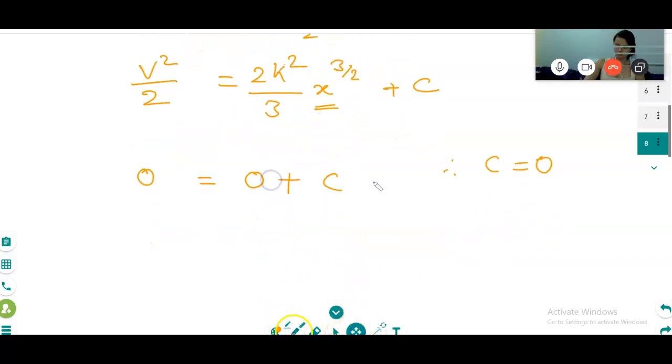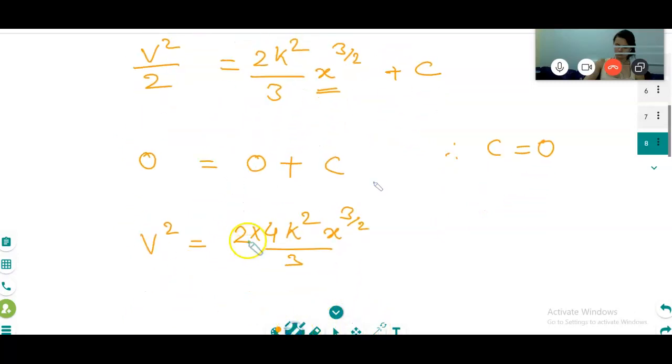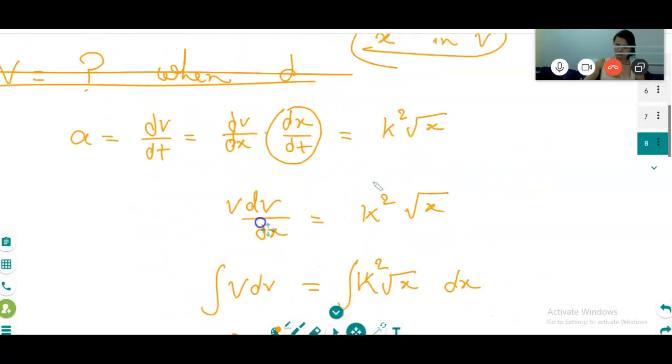Then what does my formula become? v squared is equal to 4k squared divided by 3 x power 3 by 2. No, no, I just multiplied by 4 twice. Okay. So then what is your answer?